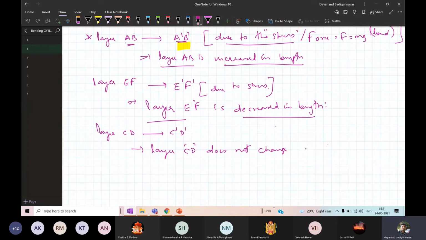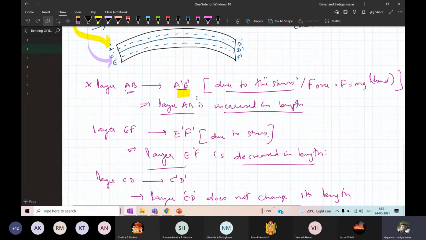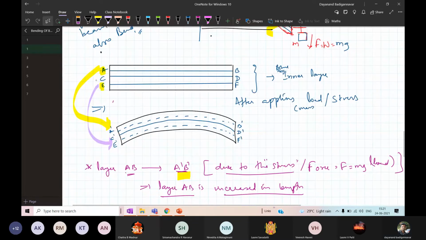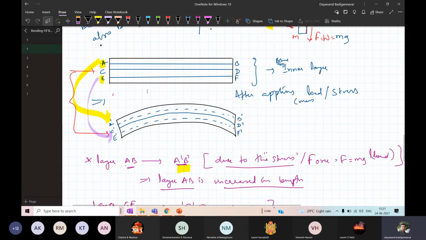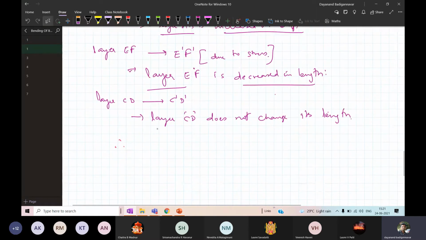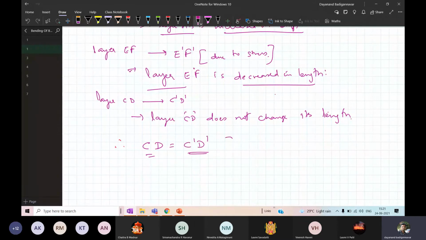So the layer CD and this layer C dash D dash, they both have the same length. Therefore, I can write CD is equal to C dash D dash, because their lengths are the same.